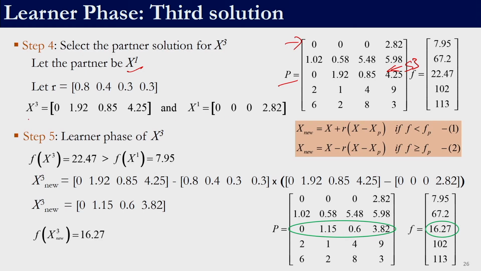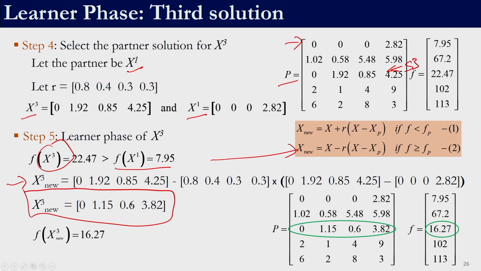So, we have this solution which is undergoing, we have the partner, we need to compare the fitness function. The third solution has a fitness function of 22.47, the first solution which is the partner solution has a fitness function of 7.95. In this case the partner is having a better fitness function value than the solution that is undergoing learner phase. So, we need to select the second equation, right. So, if we apply second equation, we get this new solution which is already within the bound. So, we do not need to worry about bounding the solution. So, if we calculate the objective function of this solution, it turns out to be 16.27, right.